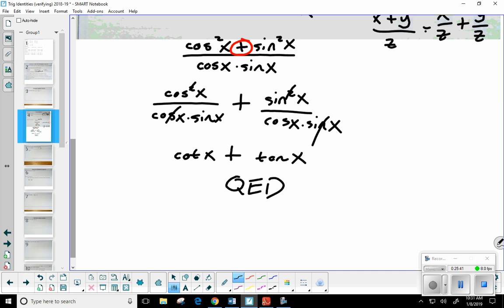This one, if you work the left side, it was probably a little more apparent if you went ahead and either used a common denominator or just combined what you had. Okay. In fact, does anybody want me to go ahead and show that to you? Show you how the left can give me the right?